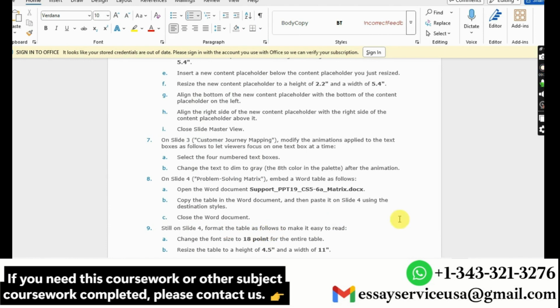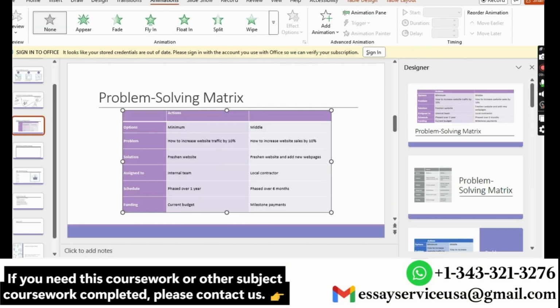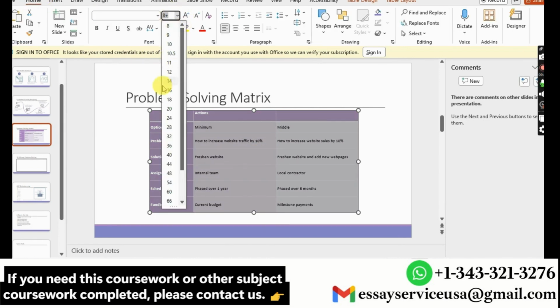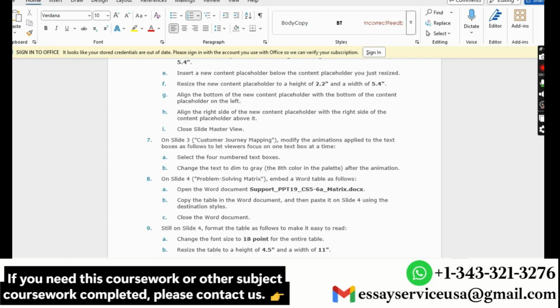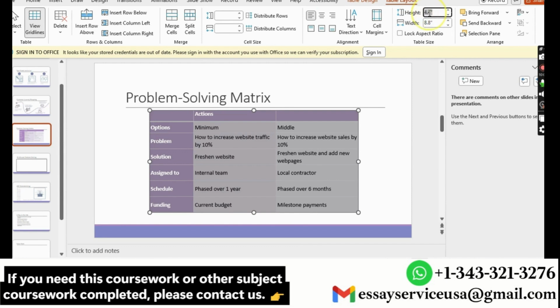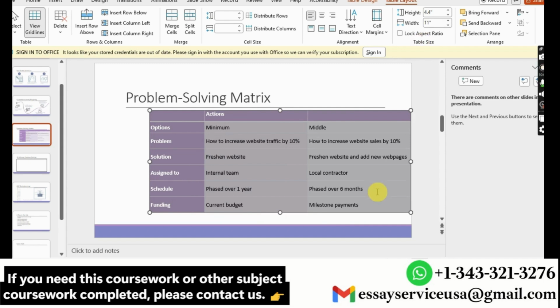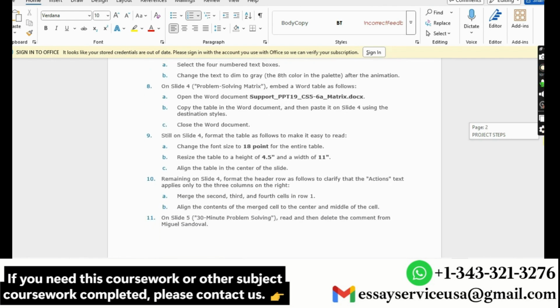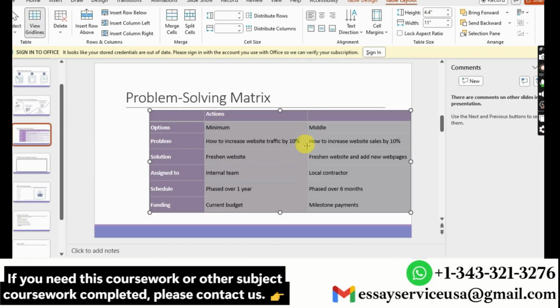Then still on slide 4, I have to format the table as follows. So I have to change the font size to 18 points for the entire table. I select the table, go to home and change the font size to 18 points. And then I have to resize the table to a height of 4.5 and width of 11. So I'll go to table layout and resize to 4.5 and width of 11. And then align the table in the center of the slide.